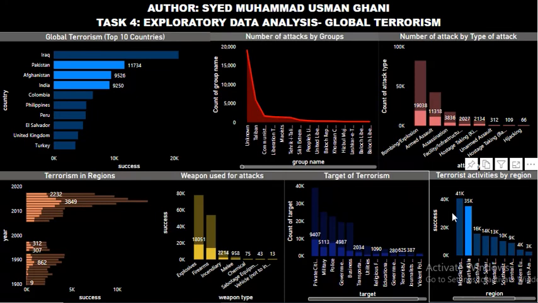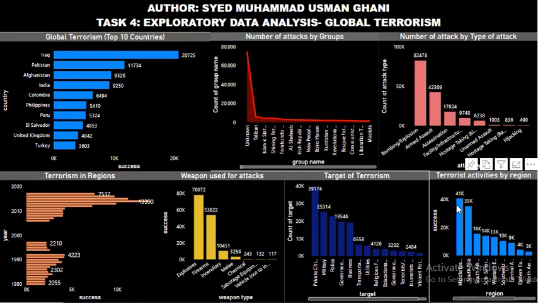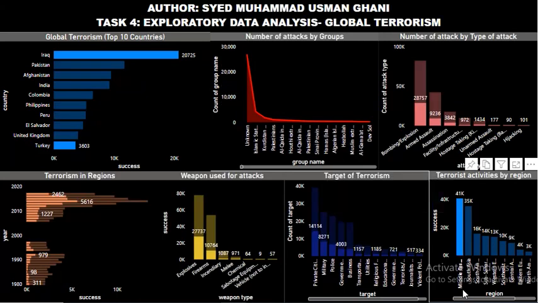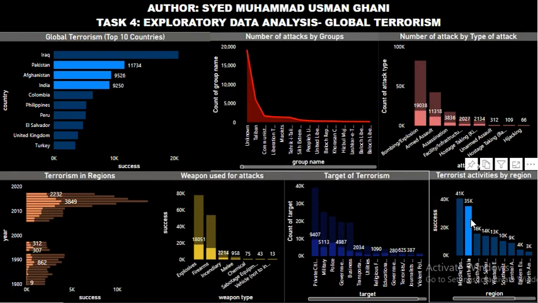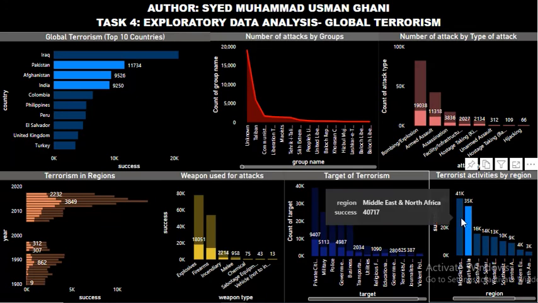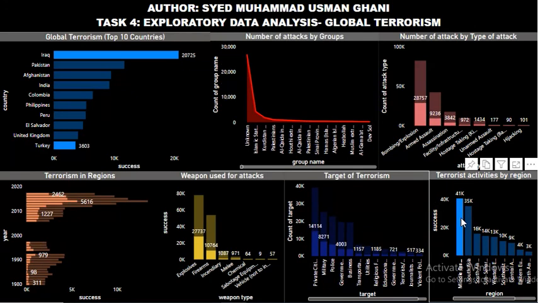And if we look overall, it's Middle Eastern and North Africa, like it's 41,000 terrorism activities. But if we look in top 10, it would be our South Asian region would be the hot area, and in overall it would be Middle Eastern and North Africa region that would be the hot area.